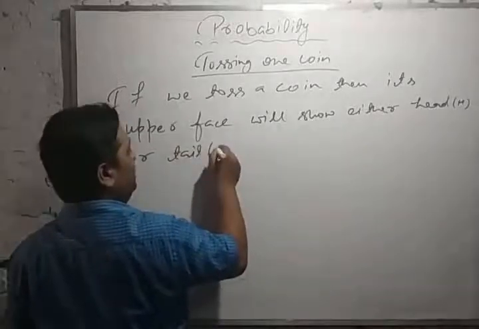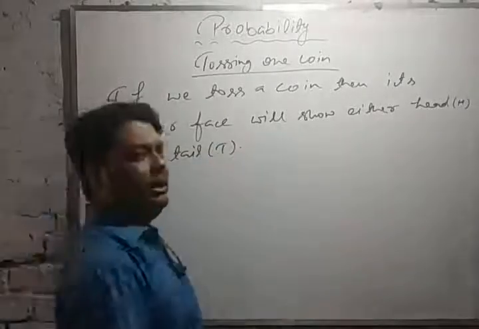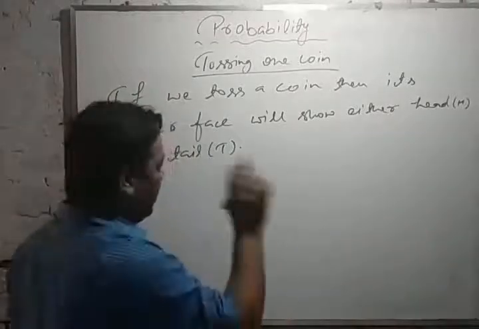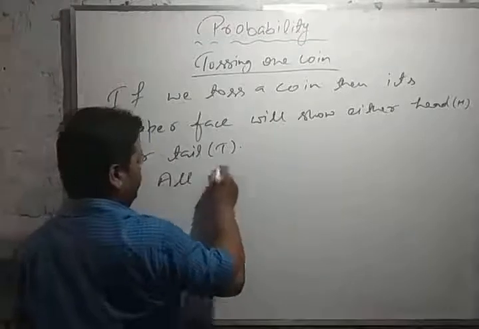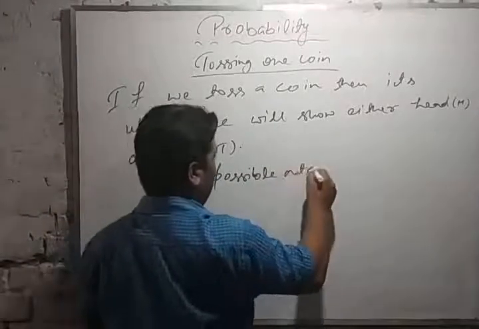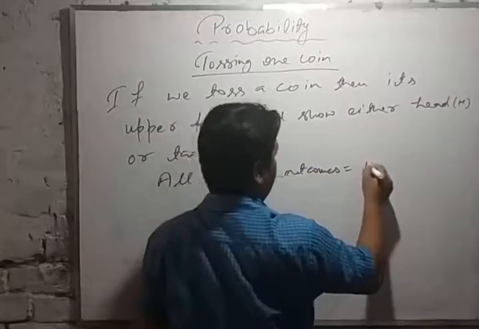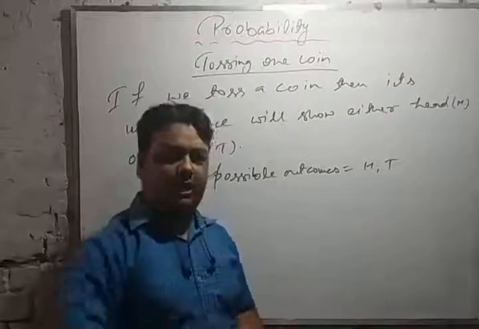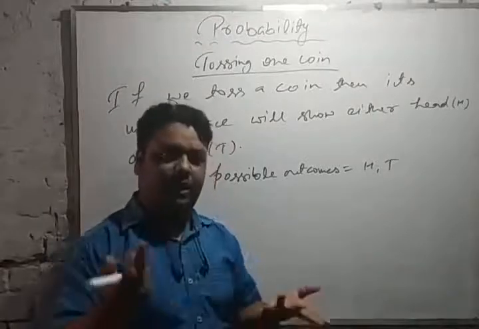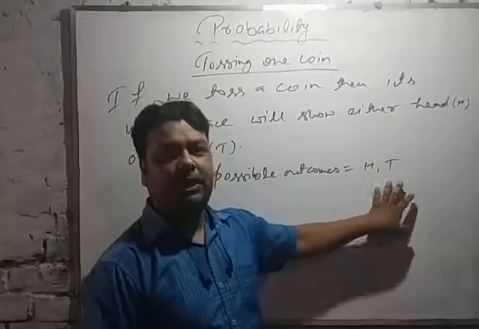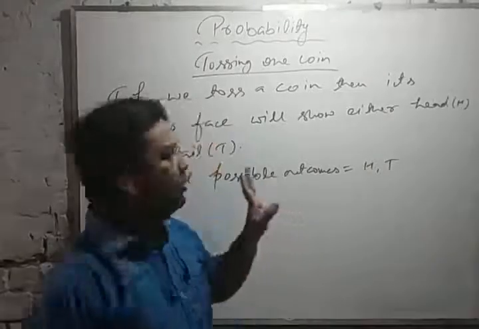It can be a head or it can be a tail. Those are the possibilities. Now, what are all the possible outcomes? All possible outcomes will be H and T both, because if you toss a coin, it can be a head and it can also be a tail. So all the possible outcomes will be H and T in one coin only.